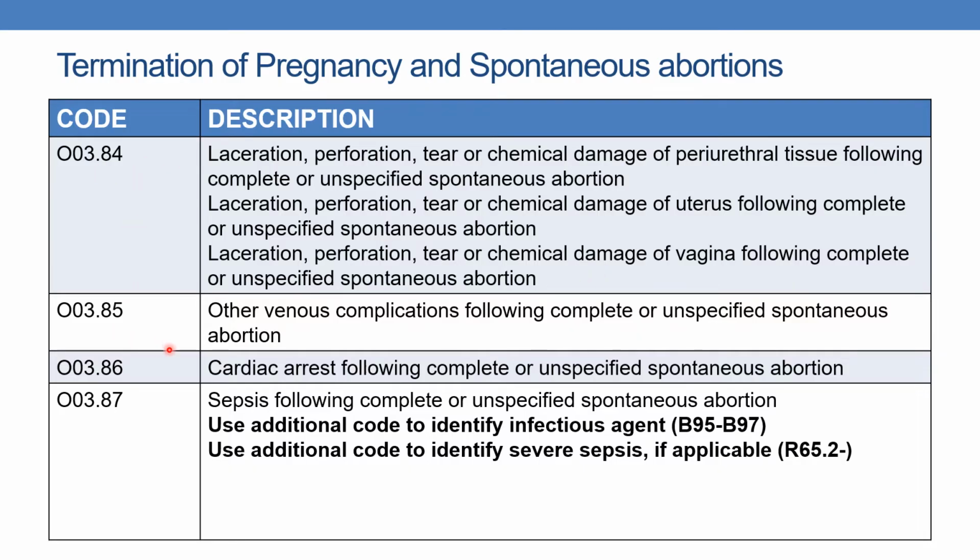Next, O03.85 indicates other venous complications following complete or unspecified spontaneous abortion. Next, O03.86 indicates cardiac arrest following complete or unspecified spontaneous abortion.